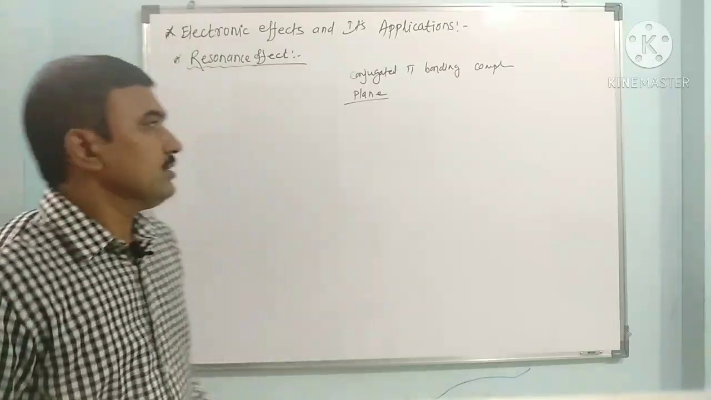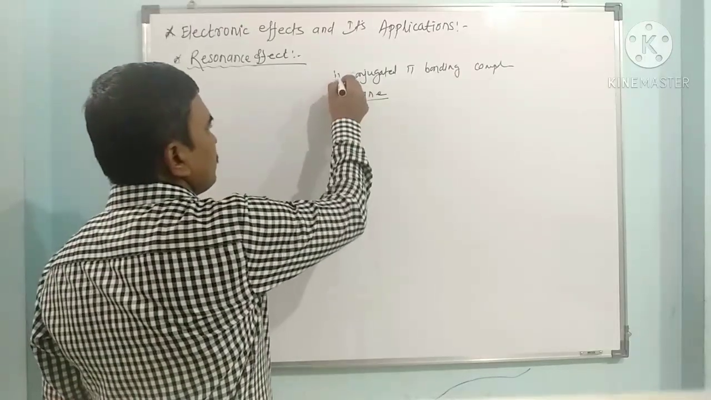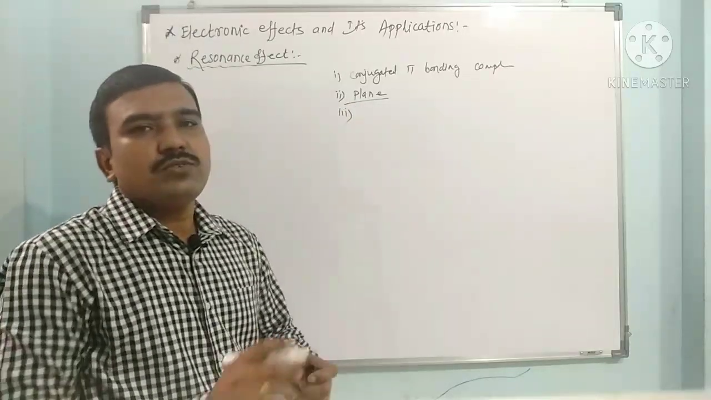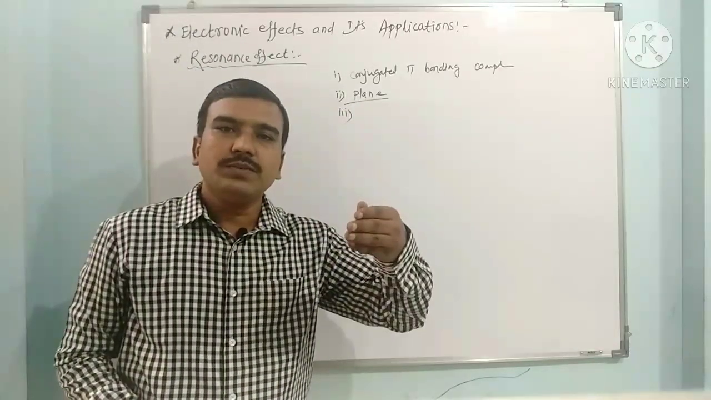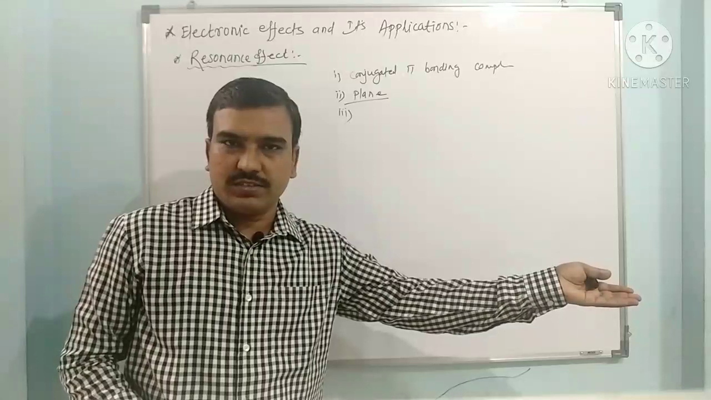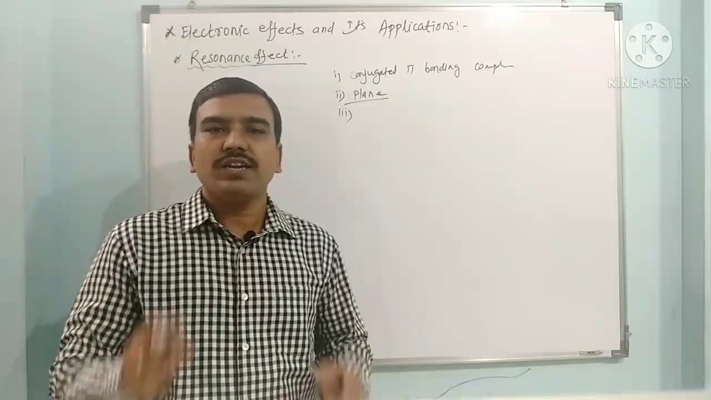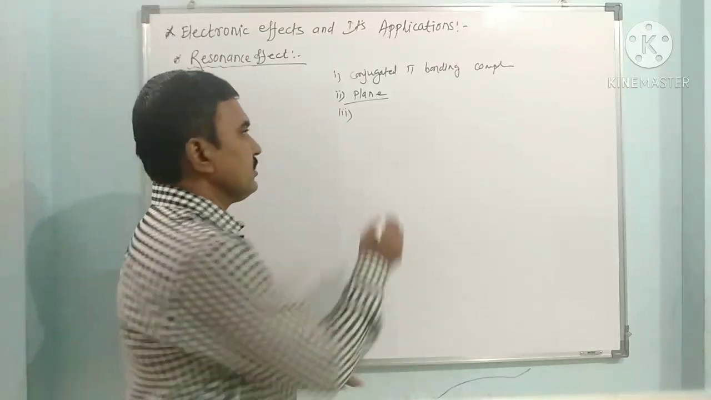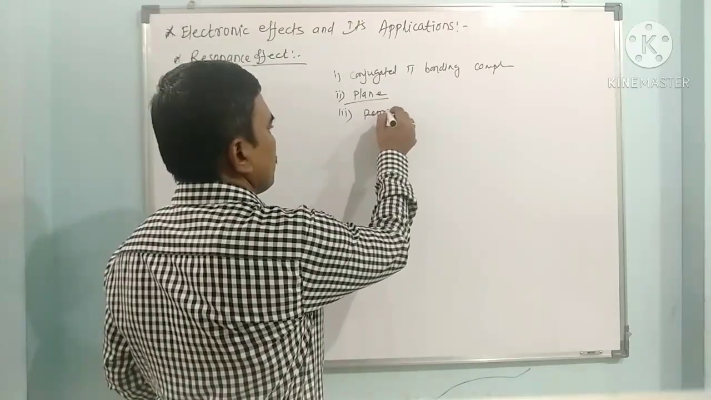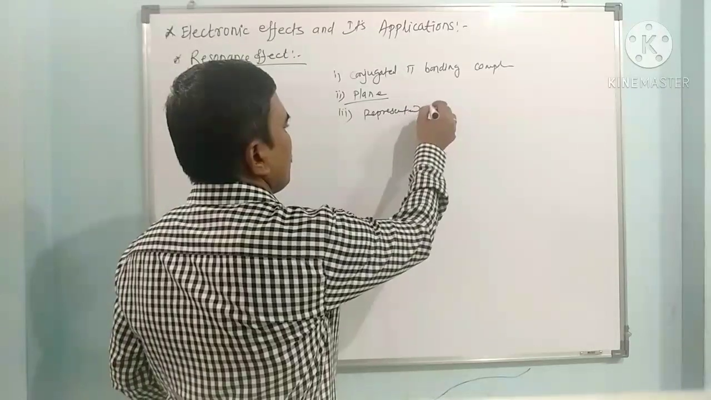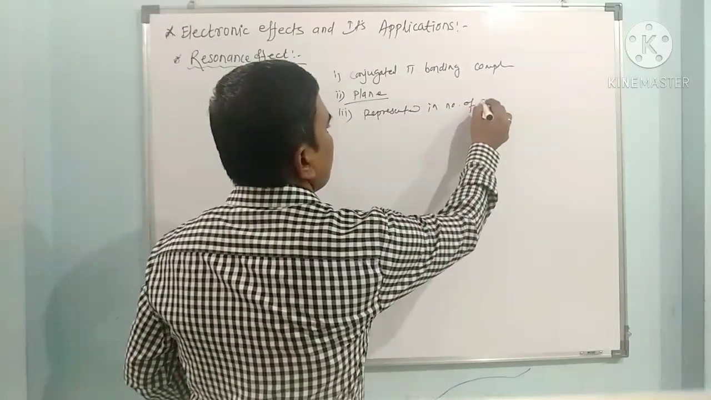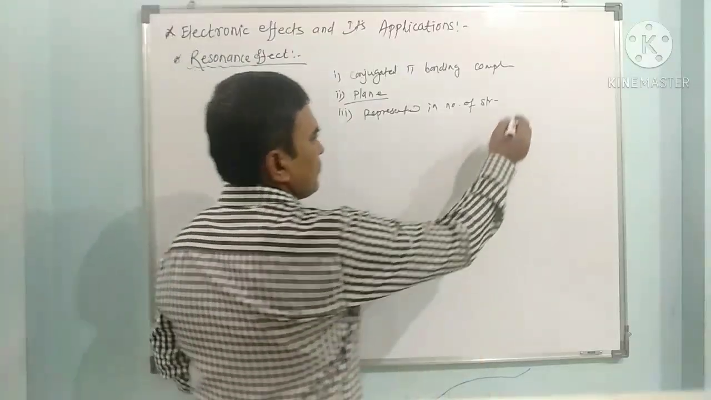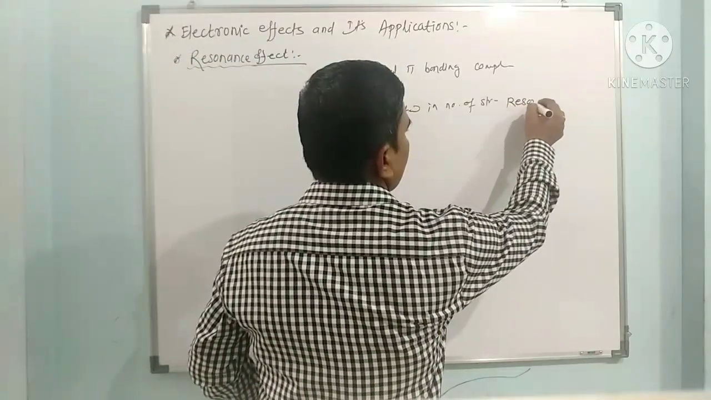Now the next important thing regarding this is, due to the resonance effect, the same compound can be shown by a different number of structures. So all the structures are called resonating structures. So a molecule can be represented in several structures, and these structures are called resonating structures.